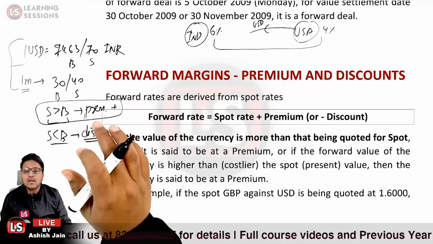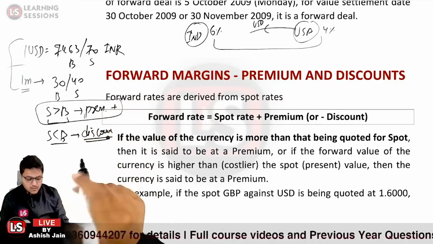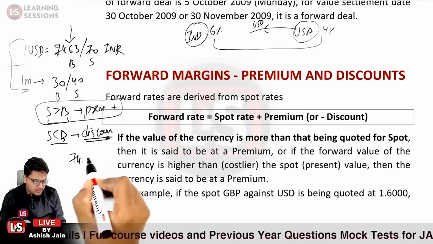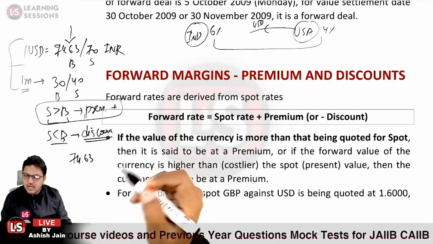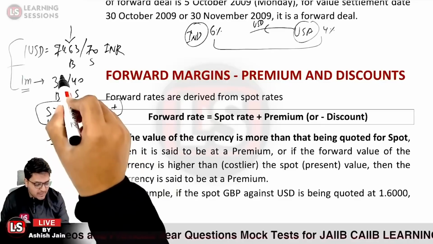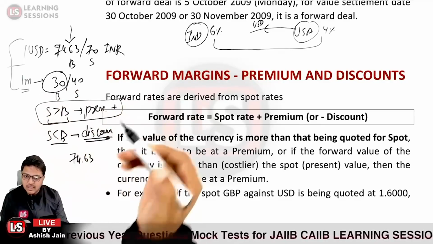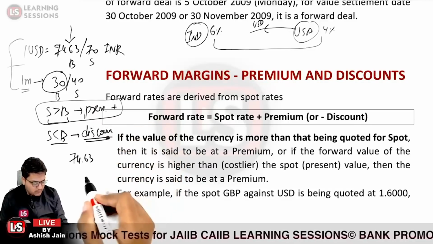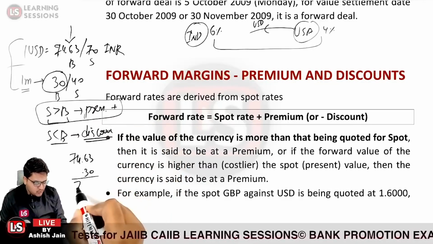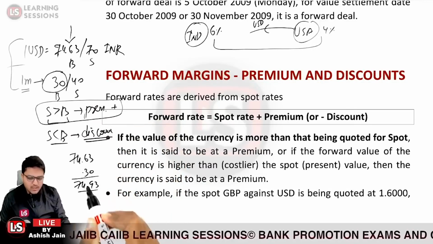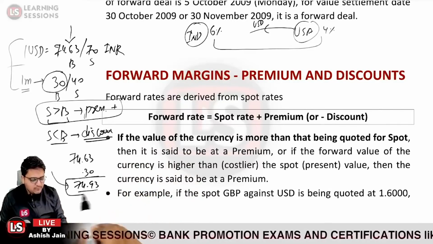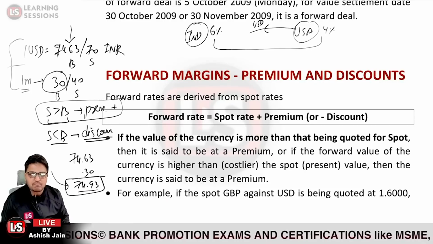Now what will be the 1 month forward buying rate? The buying rate given is 74.63, and the buying points after 1 month are 30. As we saw, it is a case of premium currency, so we will add the 30 points. So the 1 month forward buying rate is 74.93. Is that clear?